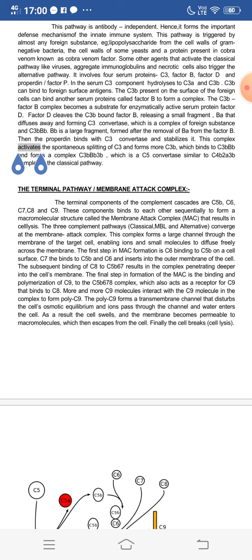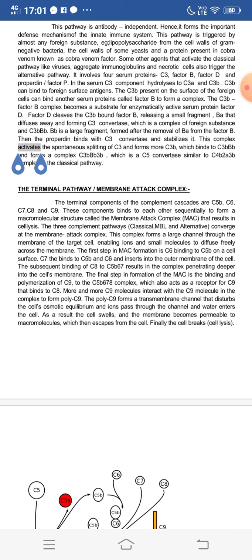The first step in MAC formation is C6 binding to C5b on a cell surface. So the first step involved in this membrane attack complex or the terminal pathway is C6 binding to the C5b on a cell surface. C7 then binds to C5b and C6 and inserts into the outer membrane of the cell. The subsequent binding of C8 to C5b67 results in the complex penetrating deeper into the cell's membrane.